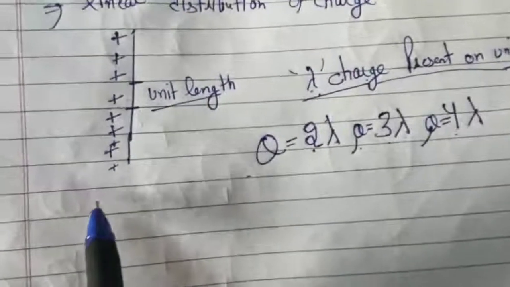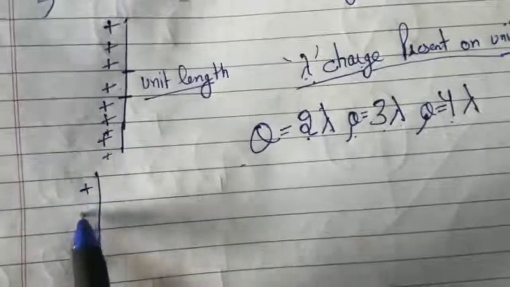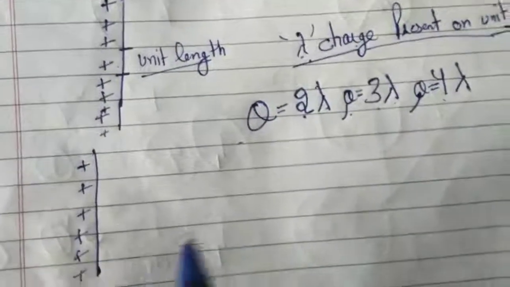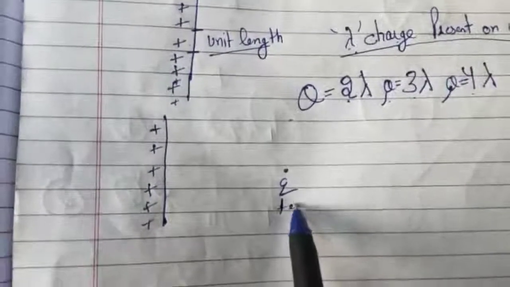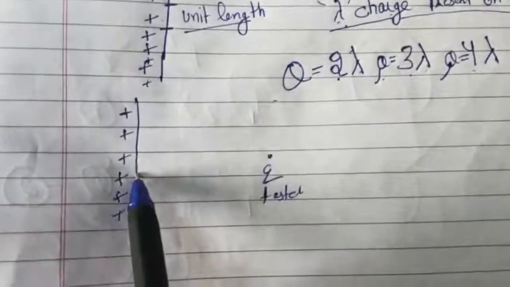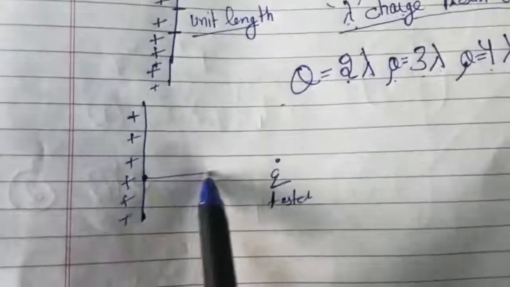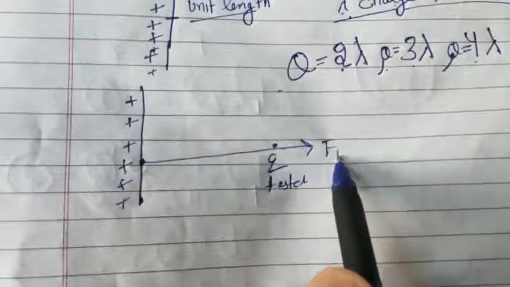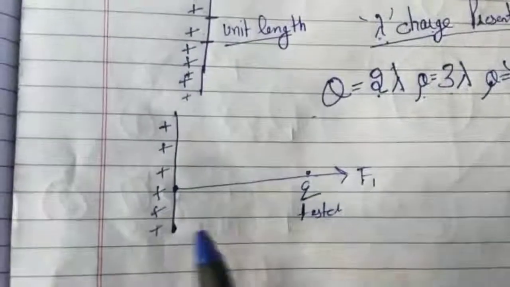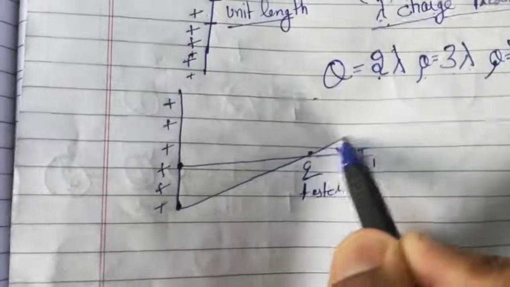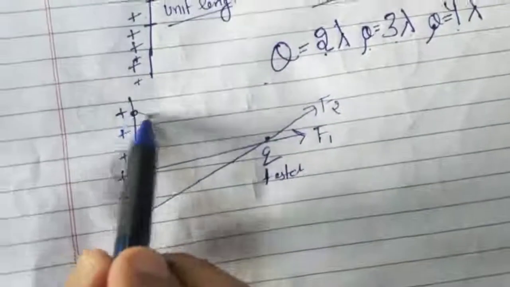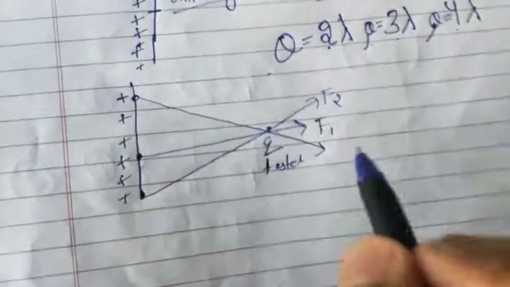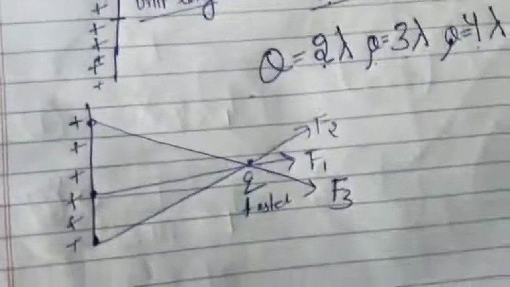Suppose this is a linear charge distribution, and you have placed a test charge here. This point charge will apply force F1, and this is also a point charge. It will also apply force F2, and this is also a point charge. This will apply force F3. That means 3 forces are acting on this charge.